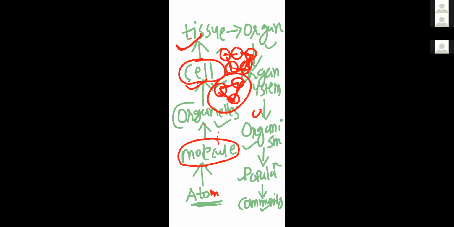When the constituents of cell start interacting, then and only then can it form tissue. Same way, properties of an organ are not a constituent of tissue, but arise as a result of interaction among the tissue constituents. Well, understood this thing first?